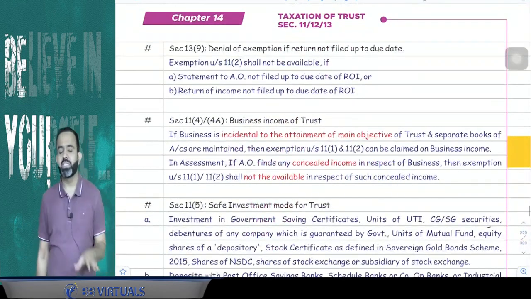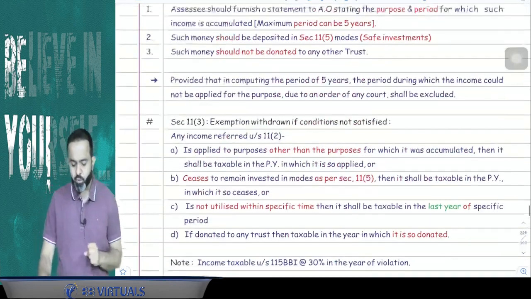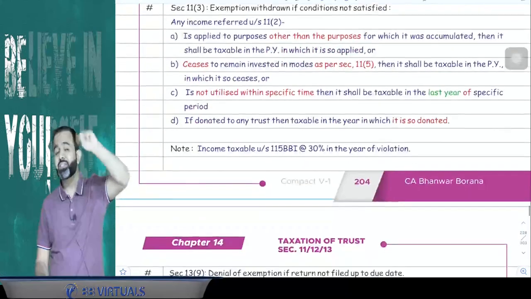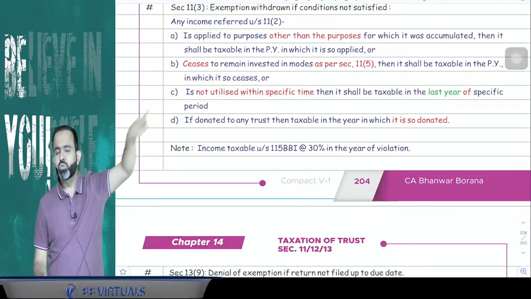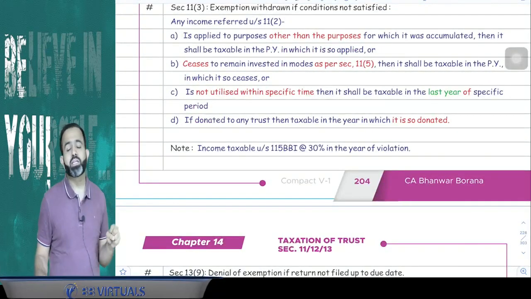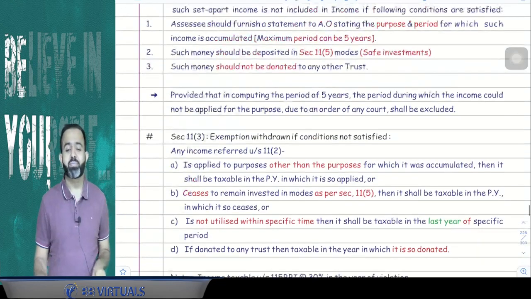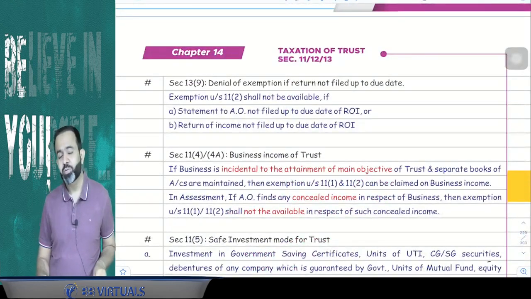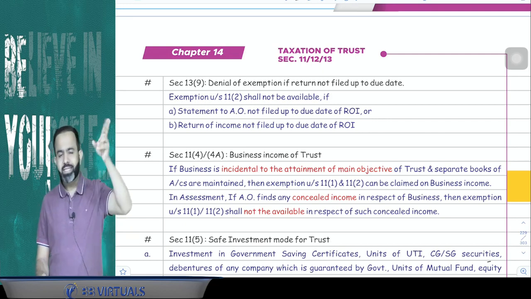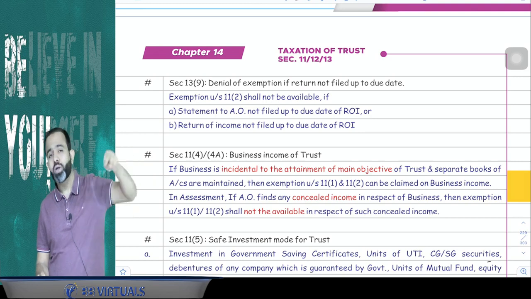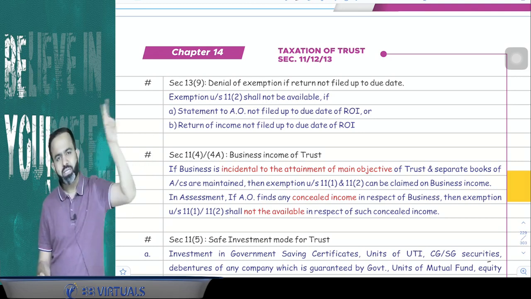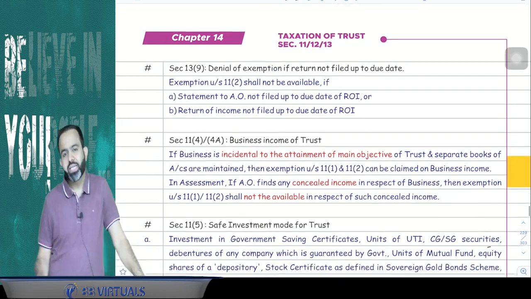After that, section 11(2) says that if a trust wants to claim the benefit of the 11(2) exemption, then there are two conditions. One condition is the trust has to give the statement to the assessing officer up to the due date of return filing, and they have to file the return up to the due date of return filing. Means I can say that this exemption will not be available if a statement is not given up to the due date of return filing, or they have not filed the return up to the due date of return filing. So both activities should be done up to the due date of return filing, then only they can claim the exemption.